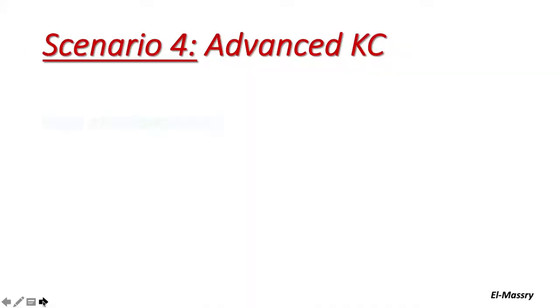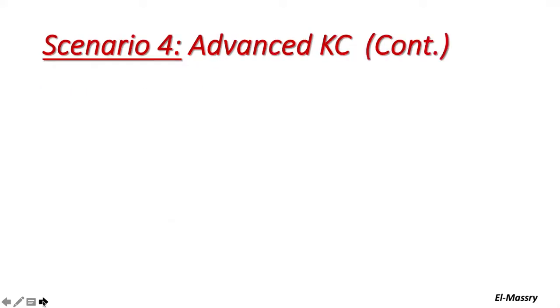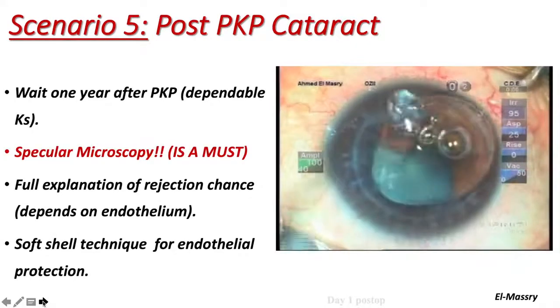The fourth scenario is patients with advanced keratoconus. Of course, we know the signs of advancement, as I said before: pachymetry less than 400 microns and Kmax more than 62 diopters, endothelial folds or hydrops or opaque apex. Here we do a triple procedure, whether deep anterior lamellar keratoplasty, phaco and IOL, or if there is hydrops, we do penetrating keratoplasty, cataract extraction, and IOL.